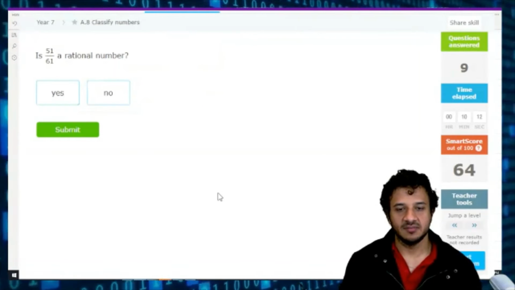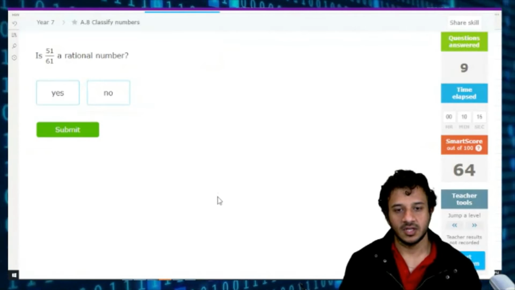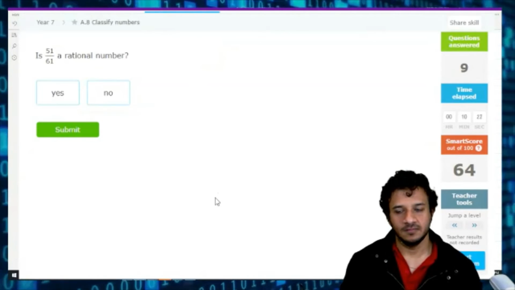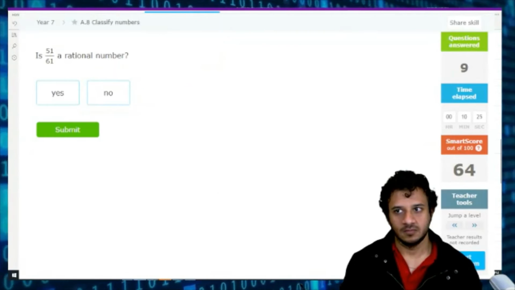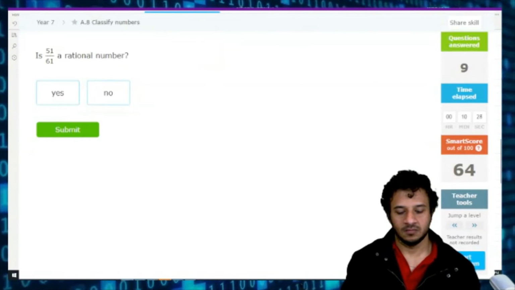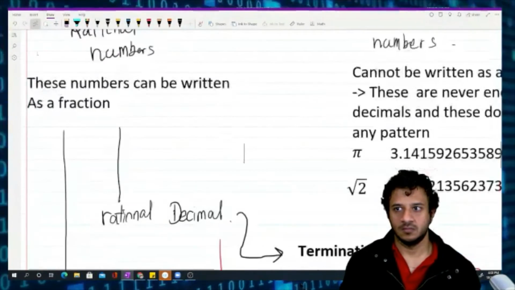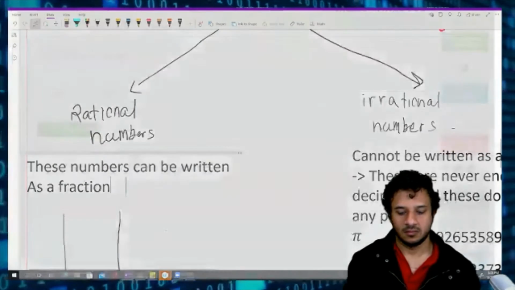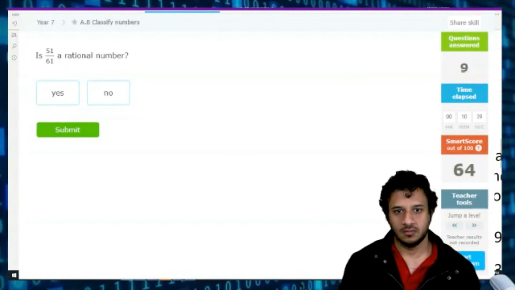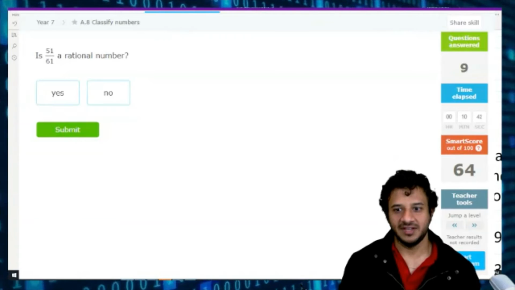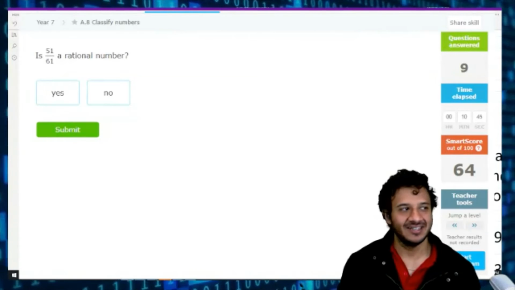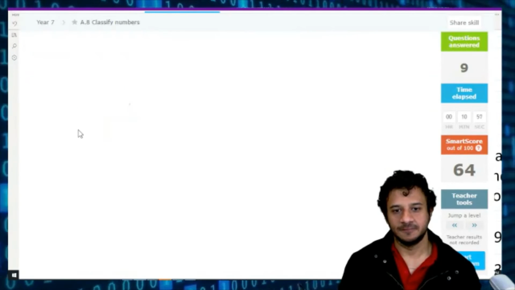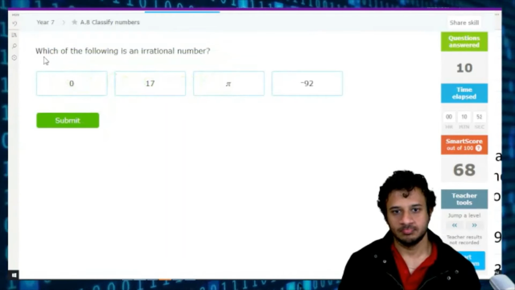Is this a rational number? No. Okay, what is a rational number? A rational number is like a number... I forgot how to say it. These numbers can be written as a fraction. Yeah. So yes, that can be written as a fraction. It is a fraction, so it is definitely a rational number. Do you get it? Yeah. I forgot about it for a second.